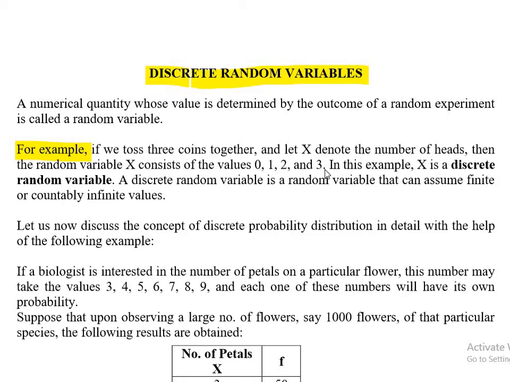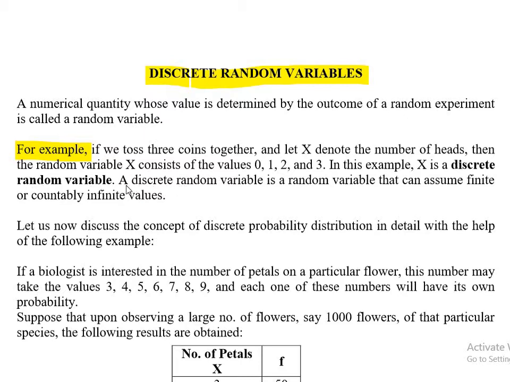So either it will be 0 heads, all 3 tails; 1 head, 2 tails; 2 heads, 1 tail; or 3 heads. Because x is the number of heads, I'm not telling you anything about tails. When I say x is equal to 0, it means 0 heads, so it automatically means that there are 3 tails. So in this example, x is a discrete random variable.